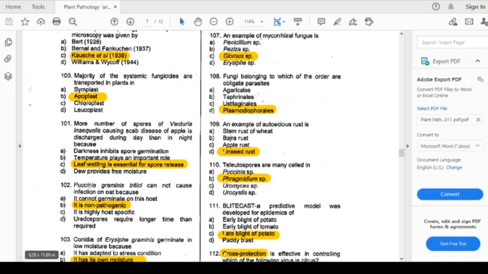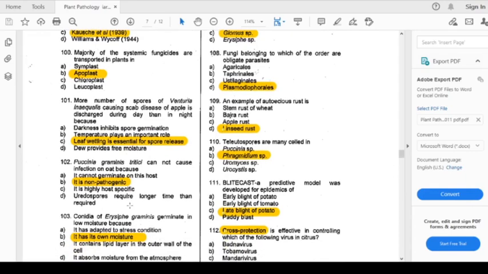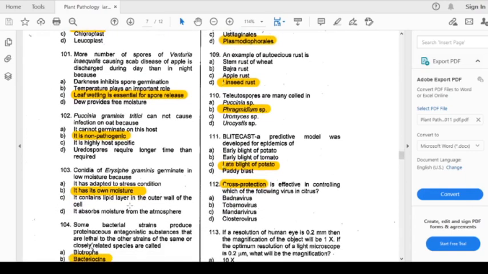Puccinia graminis tritici cannot cause infection on oat because. As you know, Puccinia is a rust fungus, and Puccinia graminis tritici doesn't cause infection on oat because it is non-pathogenic to it. Puccinia graminis tritici only causes the disease on wheat, black rust of wheat or black stem rust of wheat. So now we will come to question number 103.